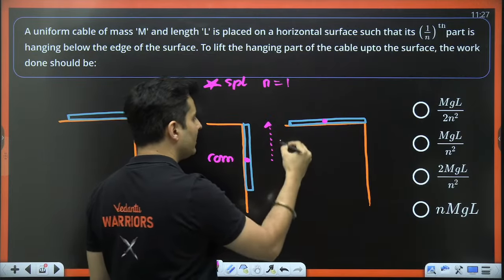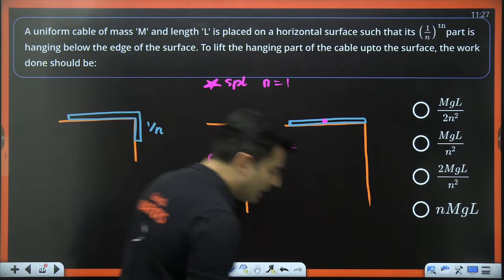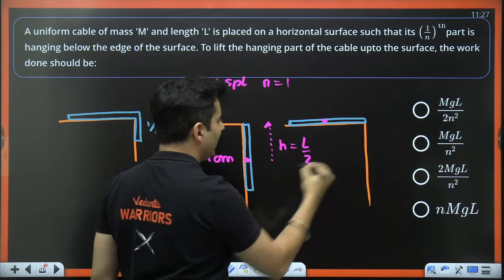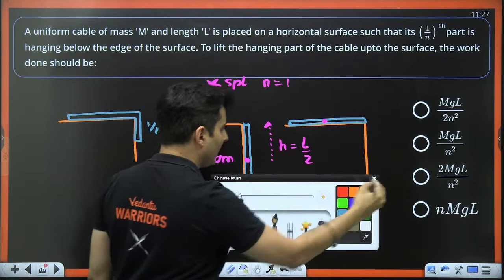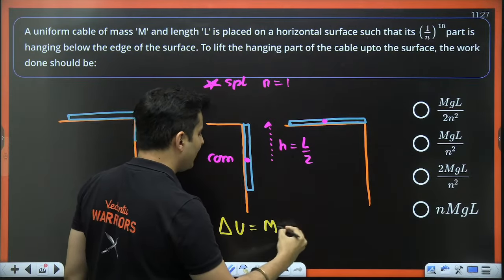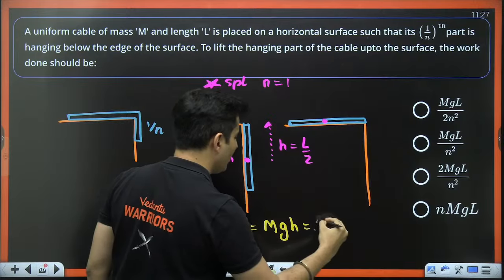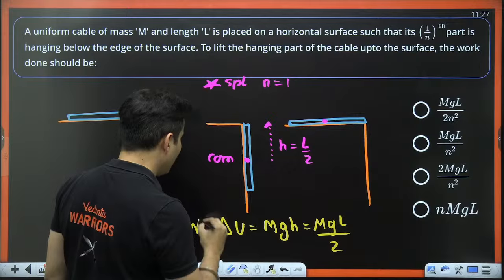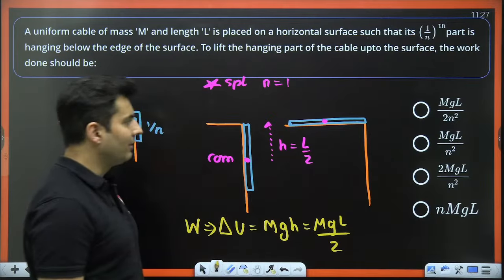If the total length was L, won't this be L by 2? So what is the potential energy given to it? Change in the potential energy. It is the mass into g into h, which is mgL divided by 2. So that should be the work done.